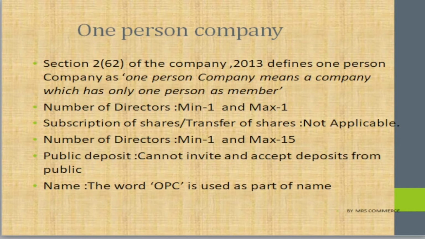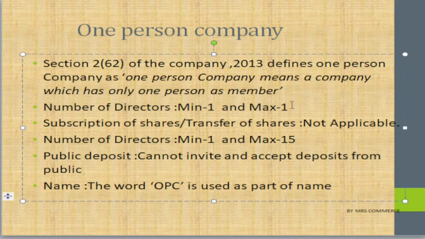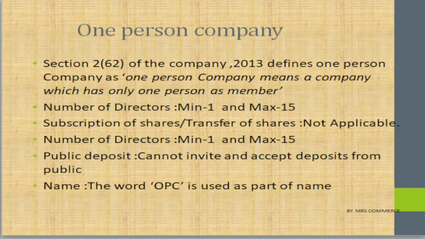So in this company only one person will be the member. How many directors can be there in this company? Minimum you can have one and maximum you can have 15 directors.